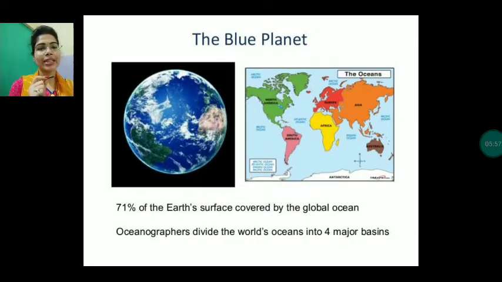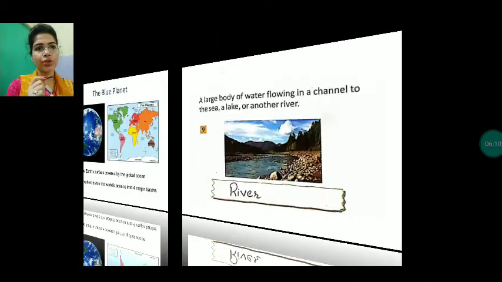Okay, so that's why it is called the blue planet. Oceanographers divide the world's oceans into four major basins. Oceanographers, the people who study the oceans, are called oceanographers. Okay, so I hope it is clear.